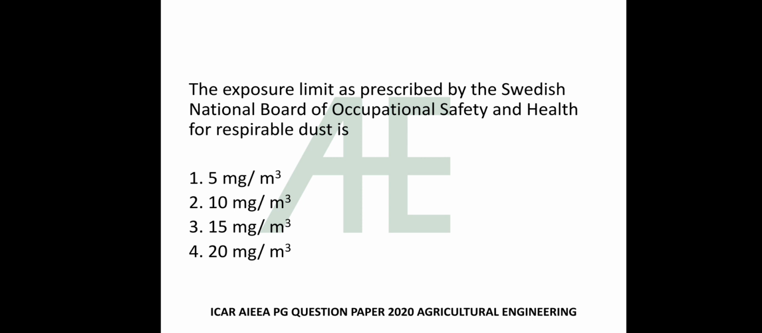The exposure limit as prescribed by the Swedish National Board of Occupational Safety and Health for respirable dust is 5 mg per meter cube, 10 mg per meter cube, 15 mg per meter cube, 20 mg per meter cube. So I didn't get the answer of this question, so you find it on internet.